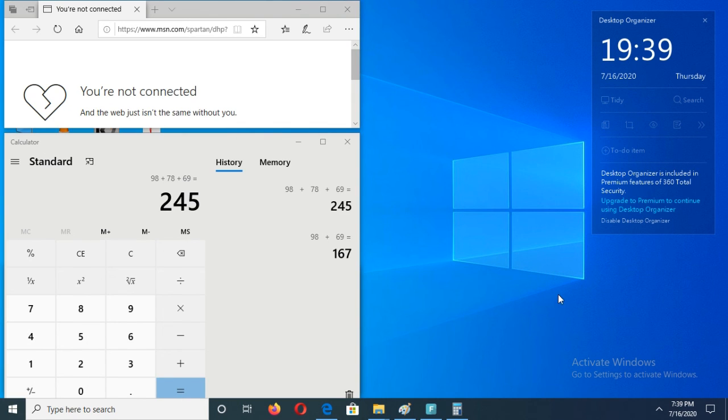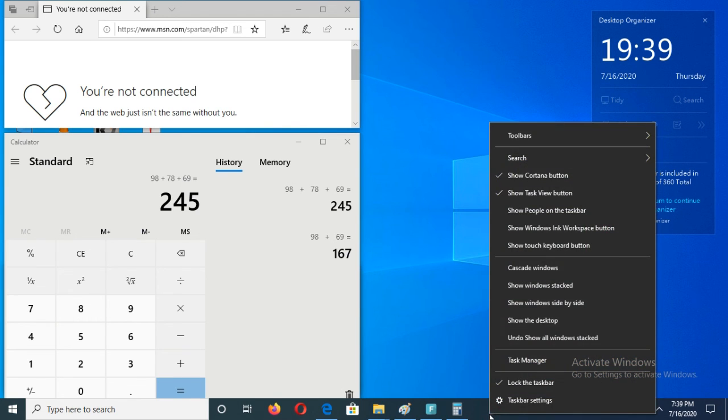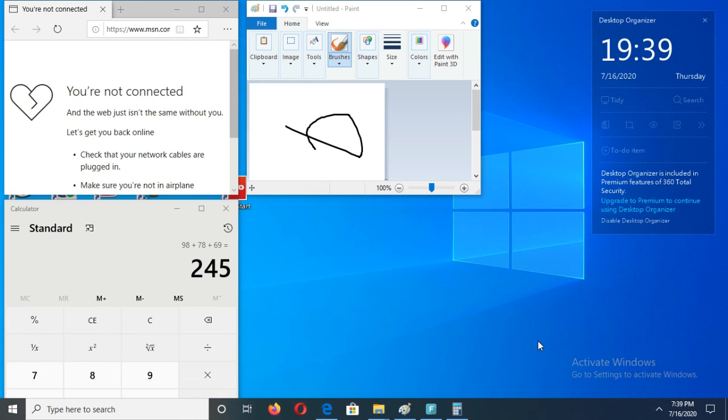This is the use of these options: cascade windows, show windows stacked, show windows side by side, show desktop. To show all stacked, like this it will come. Try to use this, and if you have a computer at your house, please try to study these practicals. Okay, thank you.